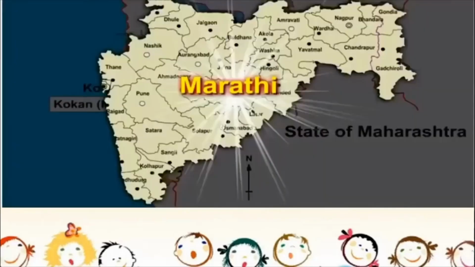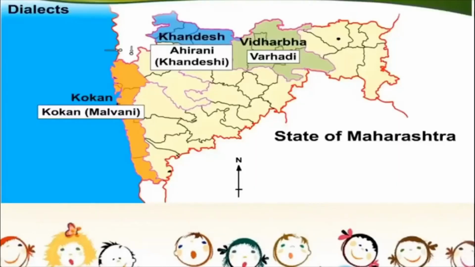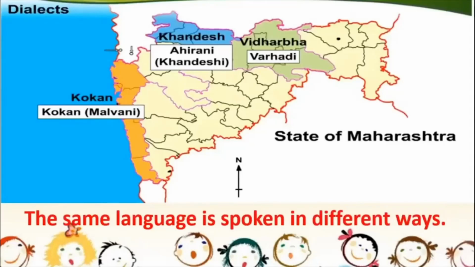Alright, so Marathi is the state language of Maharashtra. We all know, na? Marathi is the state language of Maharashtra. But Marathi also has different, you can say, dialects. Dialects means the way it is spoken. So one language can be spoken in different ways. So that is called the dialect of that particular language, isn't it?